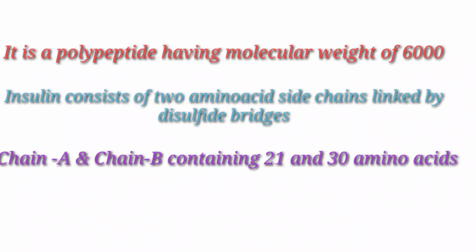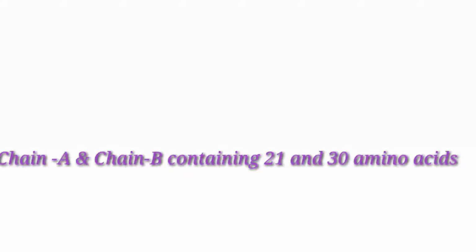And insulin is a polypeptide. It is a polypeptide hormone. It has a molecular weight of around 6000 and it consists of two amino acid side chains. Those side chains are linked by disulfide bridges. Chain A contains 21 amino acids and chain B contains 30 amino acids.